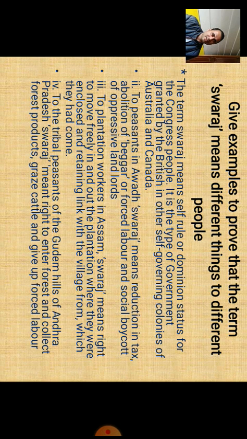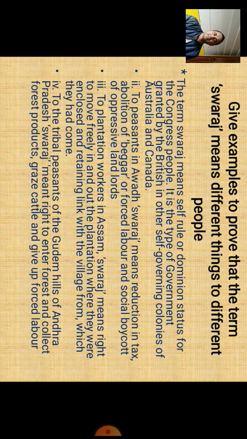Now, the concept of Swaraj and its understanding for the plantation workers of Assam is something different. For them, Swaraj means the right to move freely in and out of the plantation where they were enclosed, and retaining links with the village from which they had come. So for the workers of Assam, the understanding of Swaraj is different.